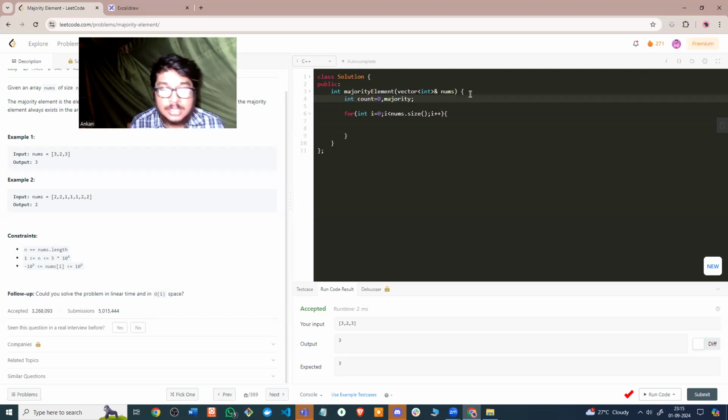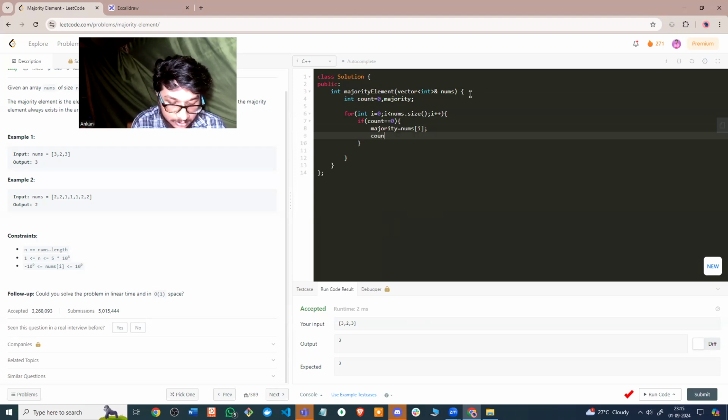Right? I'm going to check if count is 0, which is 0 for now. So whatever is there in my ith index, I have to consider that as my majority element. So nums of i. And again, the count is 1, right? Because this is one of the elements, so the count is 1 now.